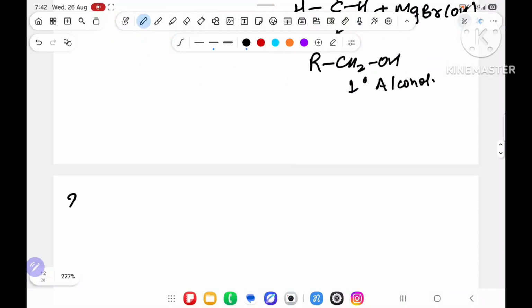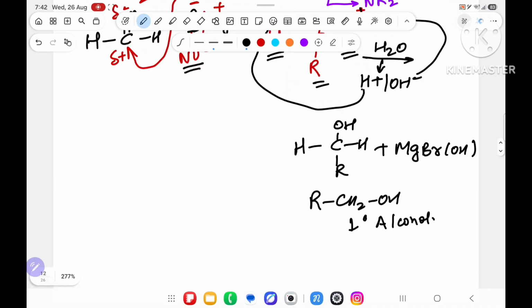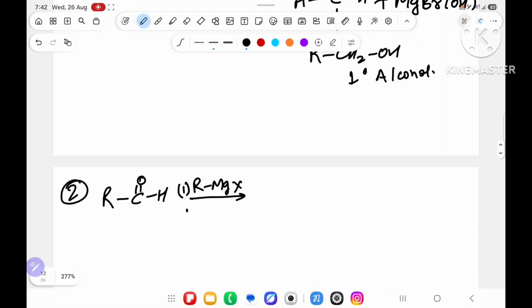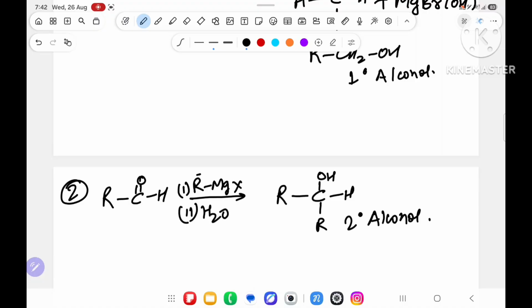Similarly, I will take another example. Suppose RC double bond O H with the same reagent, RMgX. Now I will not dictate the two steps separately. One step I have dictated. For the second step I will take H2O. What will happen? R over here, OH will come over here with H, and the R that attacked is over here. So you will get 2 degree alcohol.